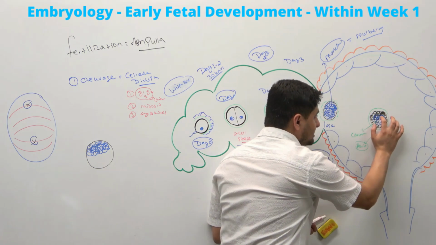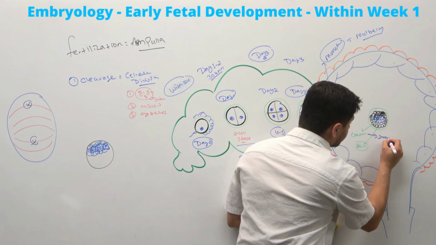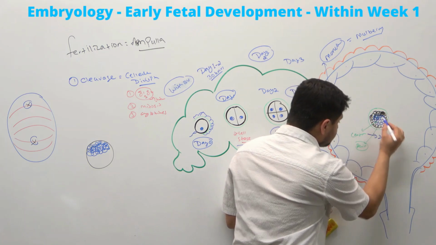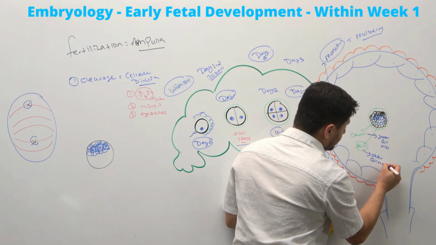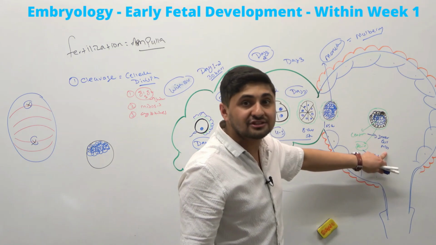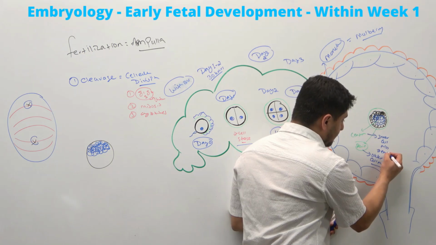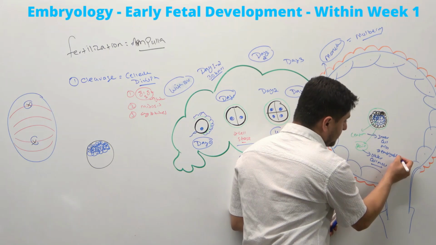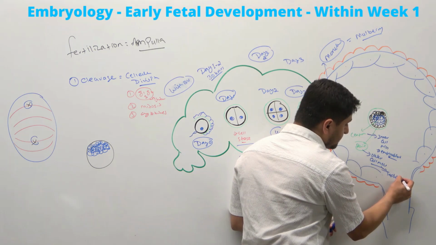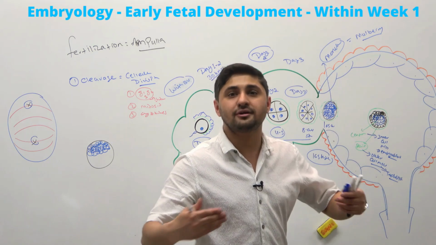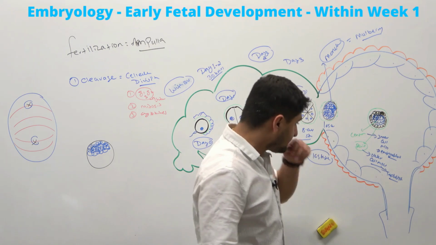These central cells are going to form something called the inner cell mass, right? And this peripheral cell mass is what's going to form something called the outer cell mass. Because this inner cell mass is the one that's going to make the future what? Embryoblast. Langman says it's embryoblast, right? This is the importance of that. And then this outer cell mass is what's going to make the trophoblast. Tropho means they're providing nutrition, right? And this trophoblast is the one that's going to give rise to the placenta in the future.